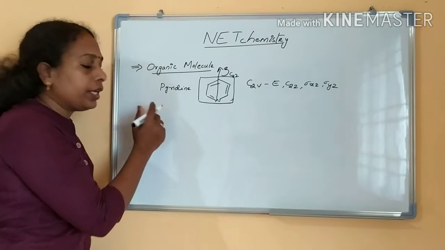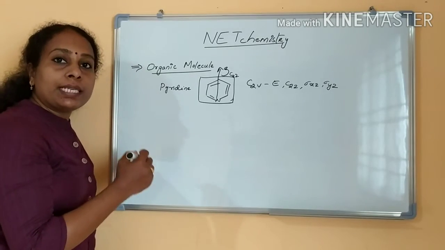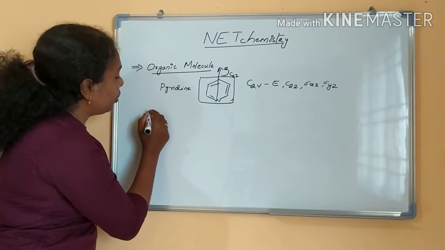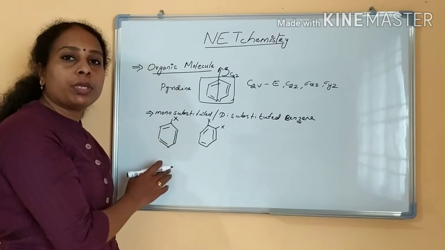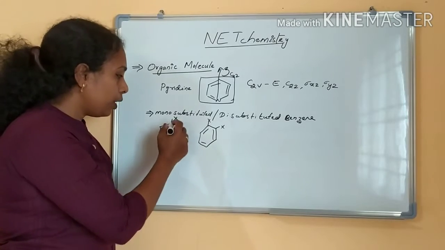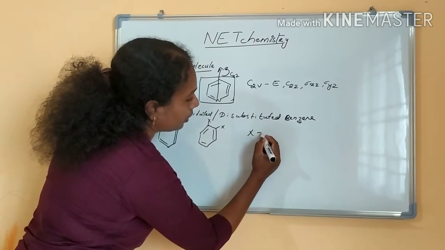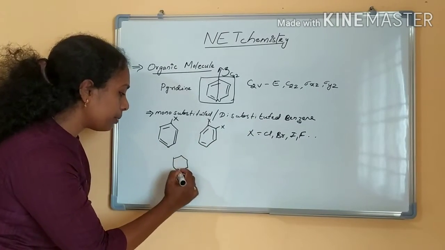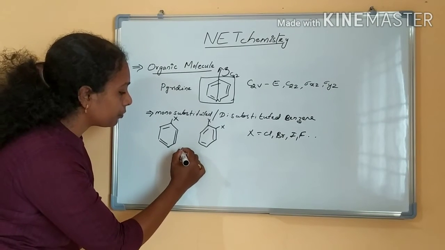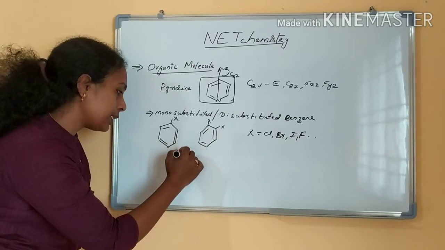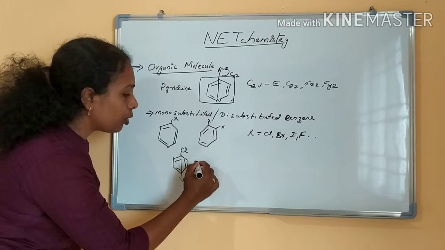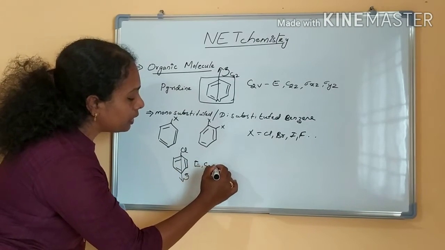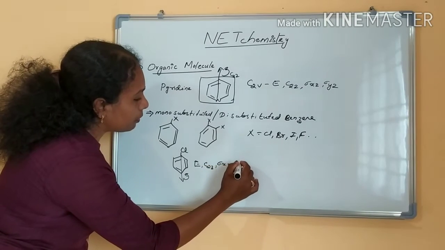So not only pyridine, all substituted benzene molecules, mono substituted or di substituted benzene molecules, also belong to the point group C2V. If you take X in mono substituted benzenes, I am taking chlorobenzene. C2 axis is passing through the chlorine atom. Symmetry operations are E, C2Z, sigma XZ and sigma YZ.